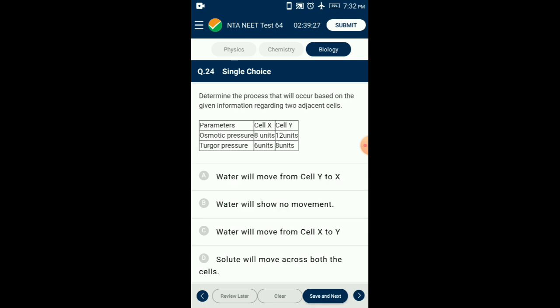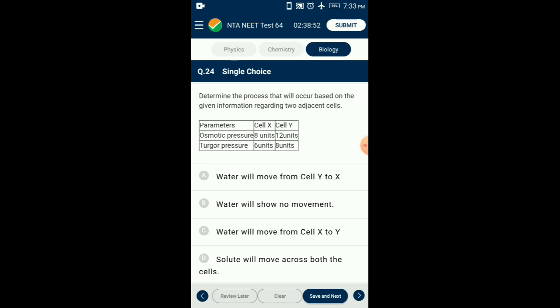Question number 24. Determine the process that will occur based on the given information regarding two adjacent cells. In such a problem, we must calculate the diffusion pressure deficit, commonly called DPD, of cells A and B. The formula: DPD is equal to OP, osmotic potential, minus turgor pressure. It is also called suction pressure, the net pressure causing water to enter the cell.